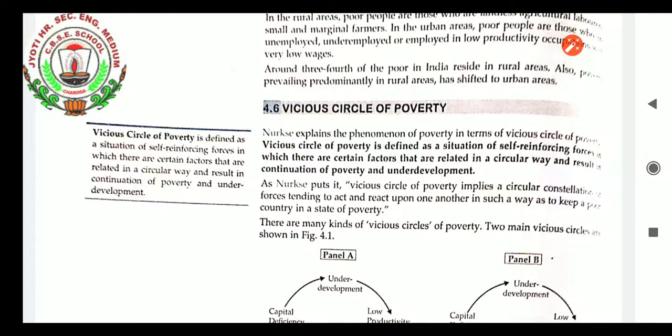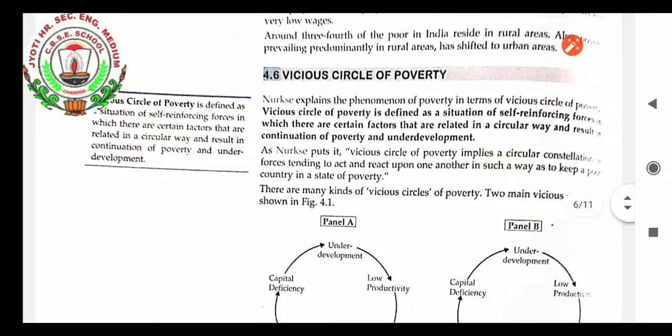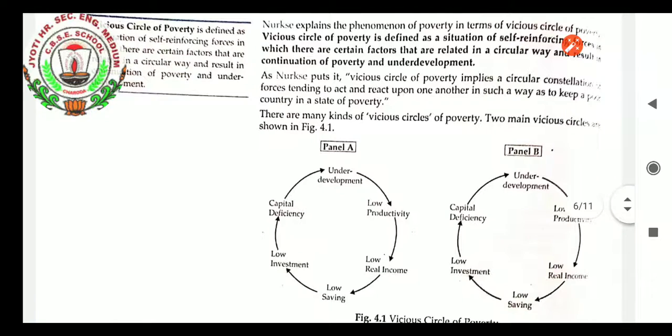It is self-reinforcing forces that determine the level of poverty. Nurkse explained the phenomenon of poverty in terms of the vicious circle of poverty. According to Nurkse, it is a self-reinforcing force in which certain factors are related in a circular way. It is going on and creating the problem of poverty. As Nurkse says, vicious circle of poverty implies a circular constellation of forces tending to act and react upon one another in such a way as to keep a poor country in a state of poverty.